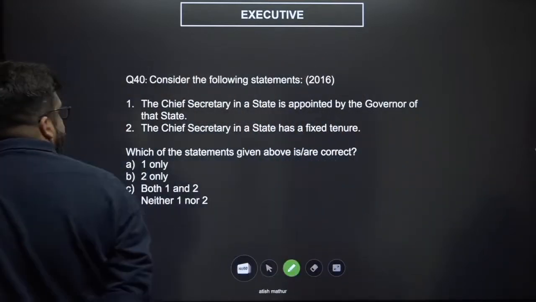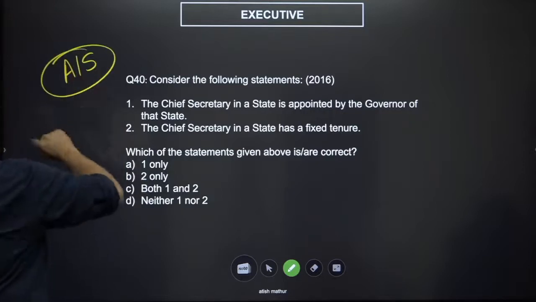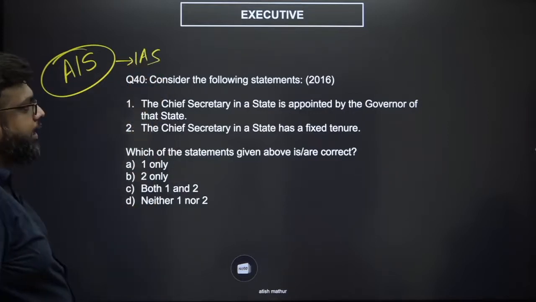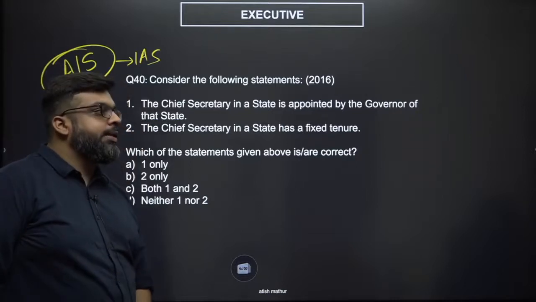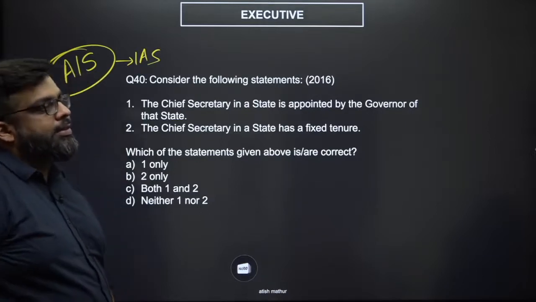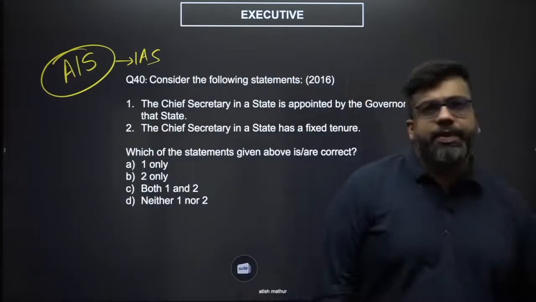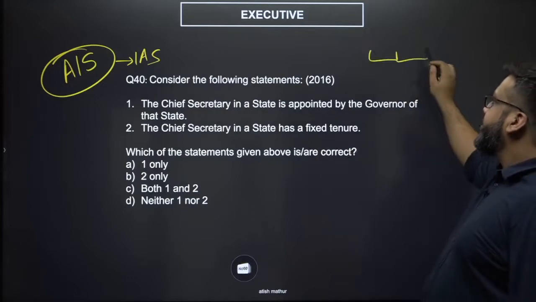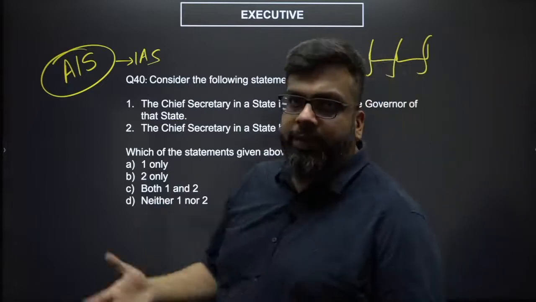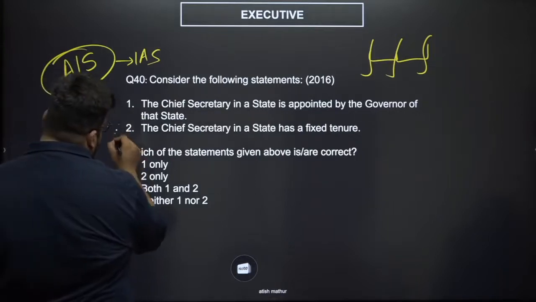Now, a fixed tenure means you cannot be removed beyond a certain term. Let's understand who the chief secretary is. Usually the chief secretary is All India Services, which is usually IAS. The chief secretary in a state has a fixed term that the chief secretary will serve an X number of years. If that was the case, every time the governments changed, we could change the chief secretaries along with it because you would want people that you like to work with you, right? Because you're the head of the state bureaucracy. So definitely does not have a fixed tenure. The second option is wrong.